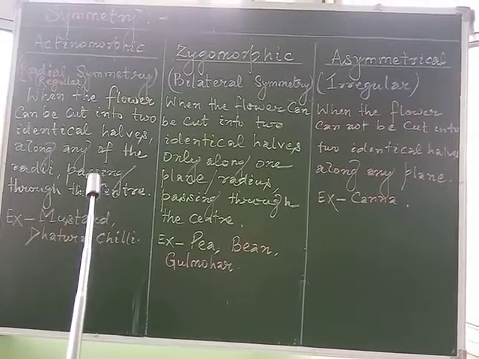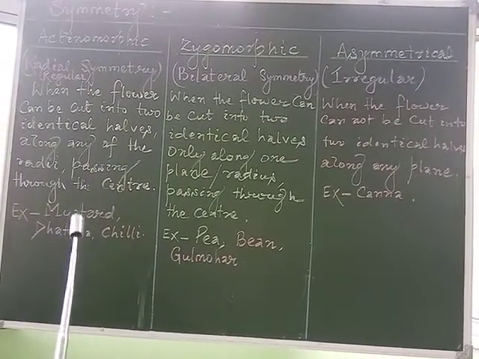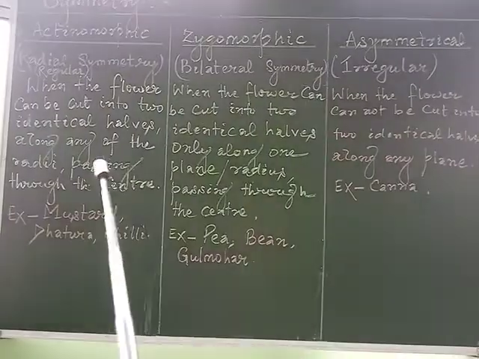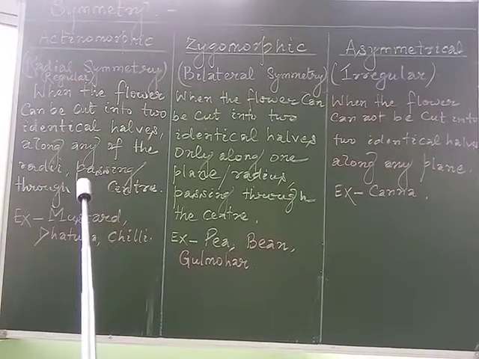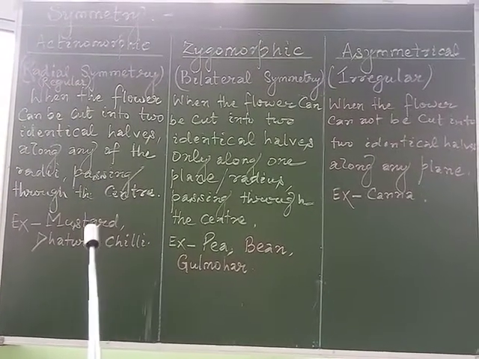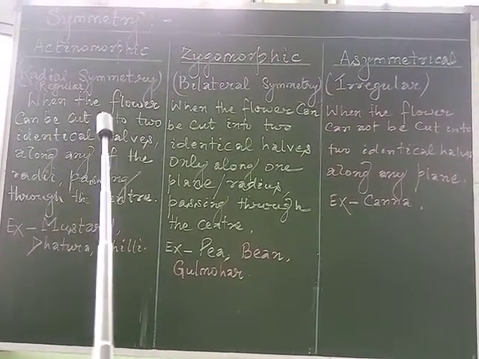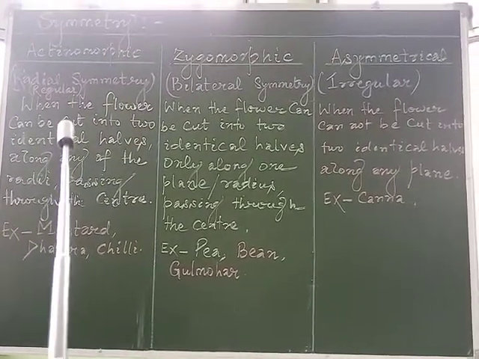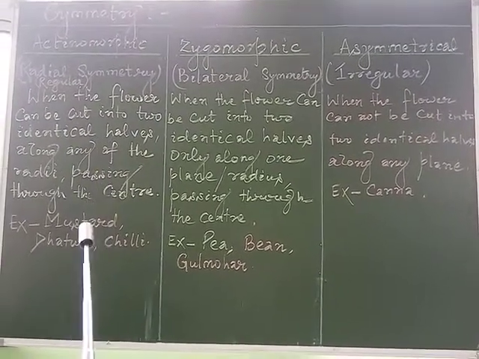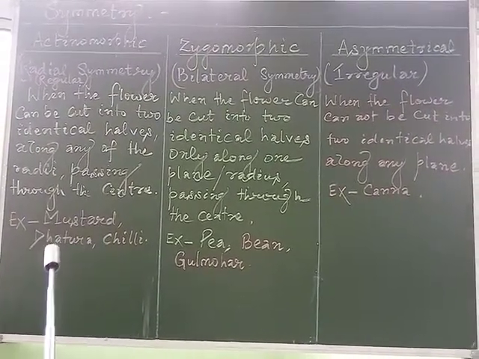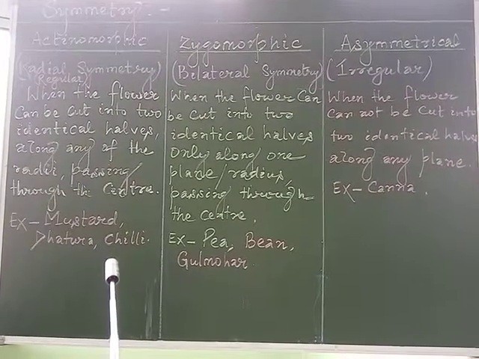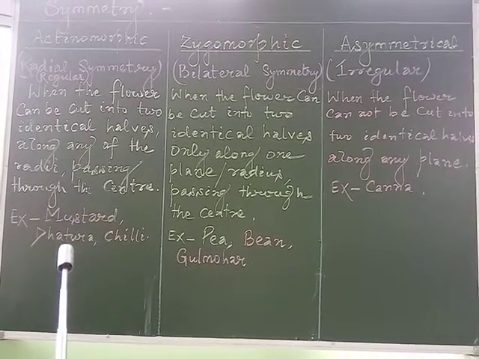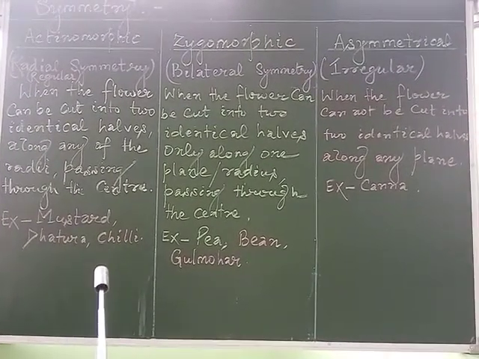So when the flower can be cut into two identical halves along any of the radii passing through the center, then it is called radial symmetry or actinomorphic flowers. We also know it as regular flowers. For example, in the case of mustard, dhatura, chili, the flower can be divided into two identical halves along any of the radii passing through the center.